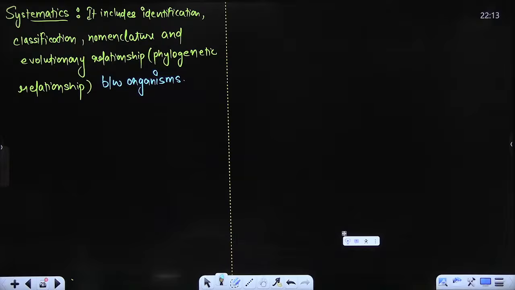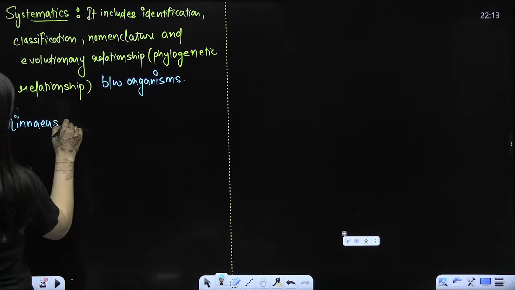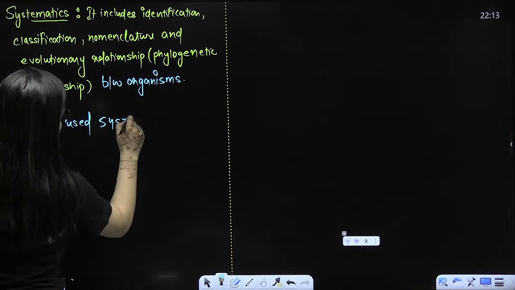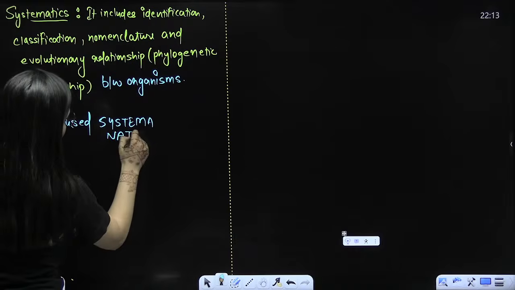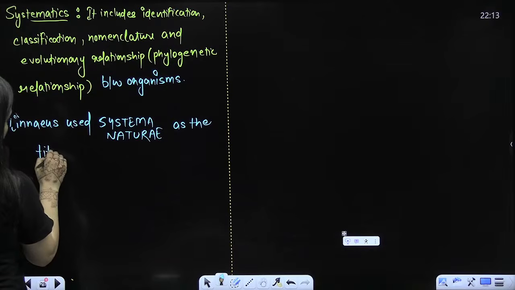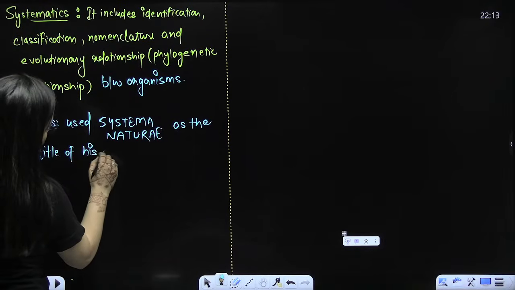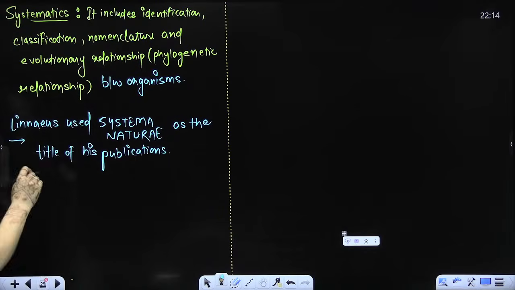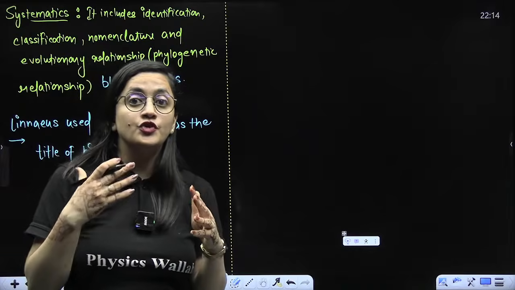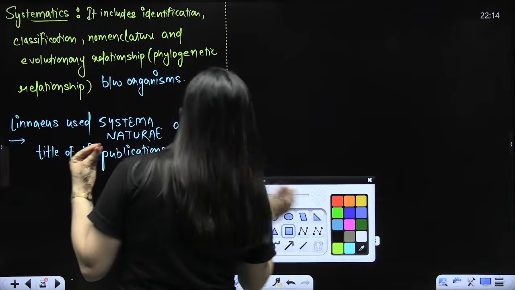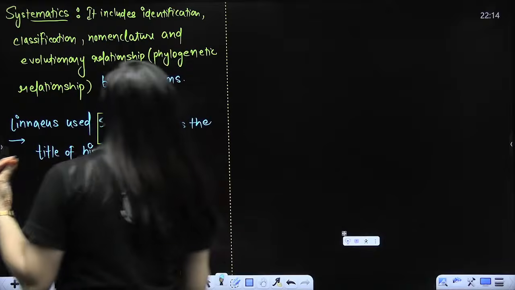Pakka. So Linnaeus used Systema Naturae as the title of his publication, right? So when he published, the title of his publication was, as the books have some titles now. So beta, when we do some research, we have to publish that, right? There are research papers, journals where we have to publish our research. So he gave the title Systema Naturae. Right, what was the title there, bacha? That was the Systema Naturae.